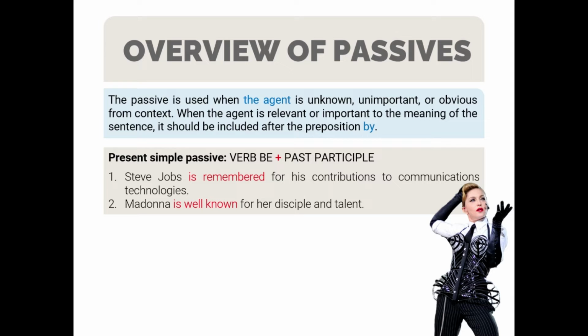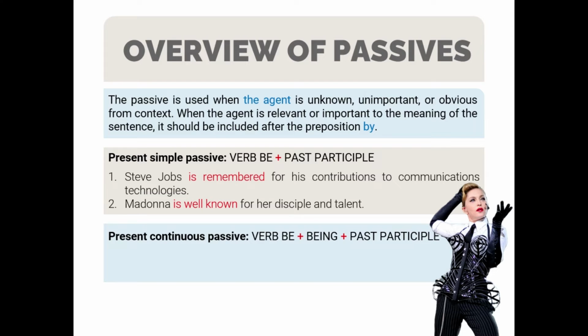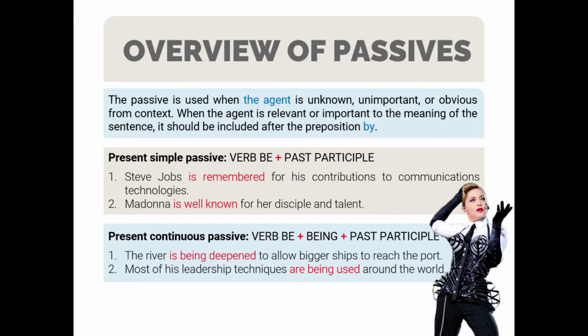Now, time for present continuous passive, which is used to describe an action which is happening now or for a temporary situation. And we form present continuous passive with verb be plus being plus past participle. For example, number one, the river is being deepened to allow bigger ships to reach the port. Number two, most of his leadership techniques are being used around the world.